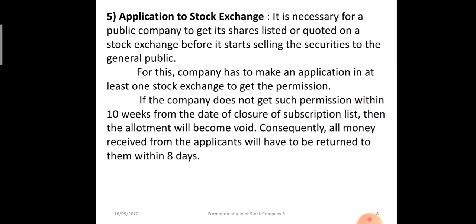If the company does not get the permission within 10 weeks, more than 2 months, less than 3 months, 2.5 months we can say, then the application money has to be refunded within 8 days. If any stock exchange is not giving permission to list the shares, to trade the shares on its exchange, then the allotment will be cancelled, and within 8 days the amount has to be refunded to the applicants.